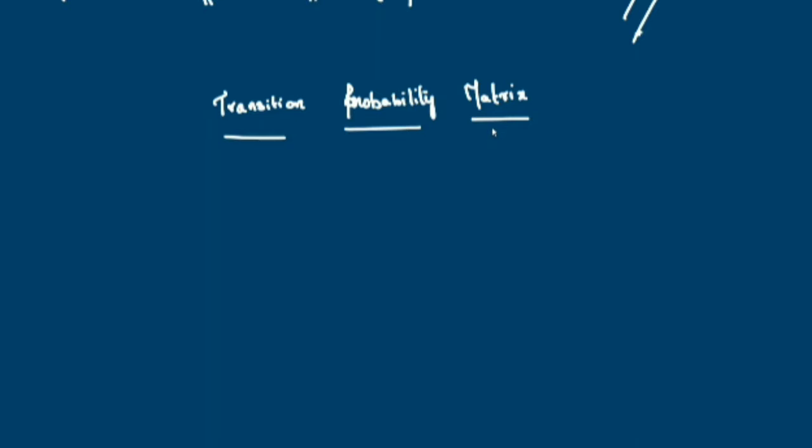Transition probability matrix. Suppose you are using a particular brand of soap, soap A. We are using soap A for this month. After seeing some advertisement, next month you switch to brand B. This month you are using brand A, and after seeing some advertisement, you switch to B.